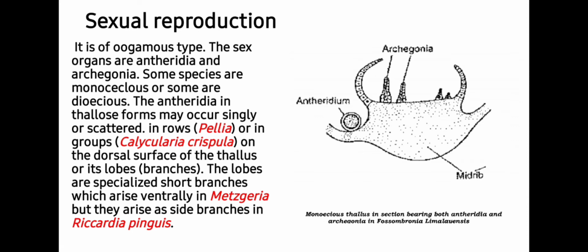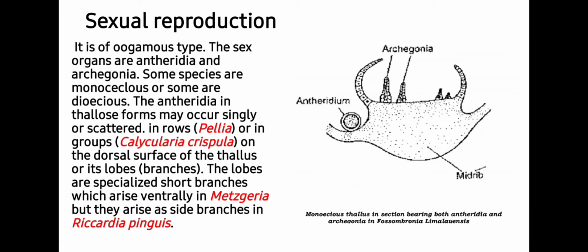They can occur on the dorsal surface of the thallus as well as on the lobes. Lobes are the branches or specialized short branches which arise ventrally in Metzgeria, but they arise as side branches in case of Riccardia pinguis. So you can see attachment of the antheridia varies in different members of the Metzgeriales.